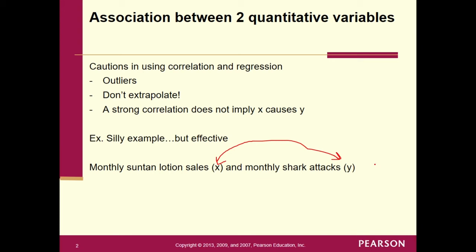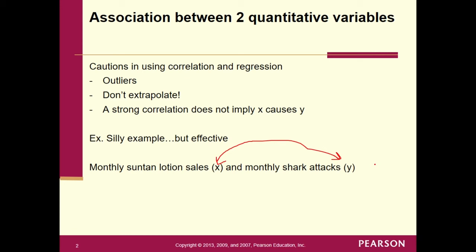So we could predict values for y using x, but use a heck of a lot of caution before you say that x is causing y. We're going to find out in chapter 4 when we can say that one is causing the other. But in general, if you just pull these numbers out of some sort of database and say, oh, look, they're highly correlated, use caution before you say that one is causing the other. You'll see in chapter 4 when we can do that.